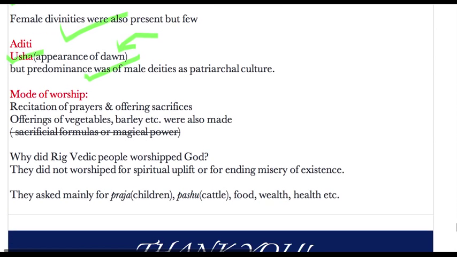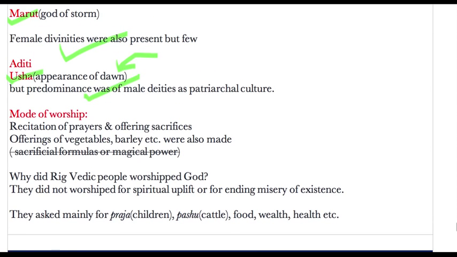So what was the mode of worship? Recitation of prayer was done, and that was many a time done in chorus, and offerings of sacrifices were also done. Offerings of vegetables, barley, etc. were also made, but sacrificial formulas, rituals or magical power were not used during that time. They will start to be used in the later Vedic period. Initially they were not using any magical charm or formula for sacrifices, but later on they will start doing it.